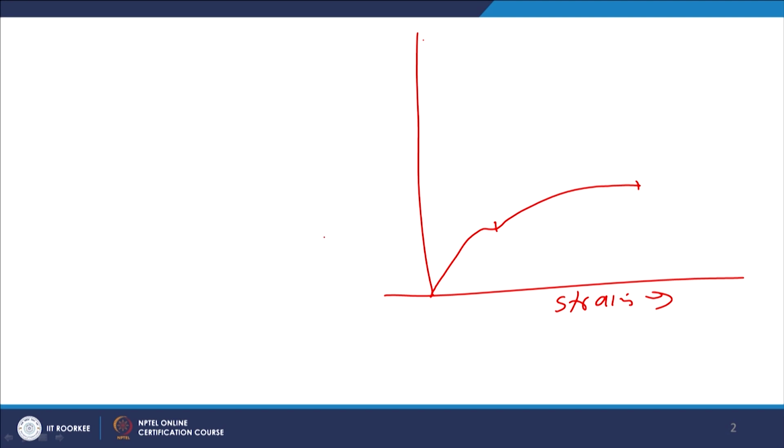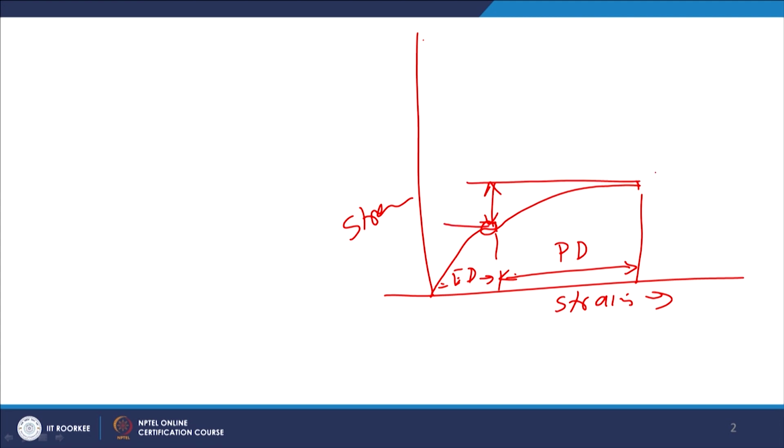Say this is a typical engineering stress-strain curve for a metal which does not show much work hardenable behavior. For such large plastic strain values, say this is the elastic limit, this is the plastic deformation zone, and this is the elastic deformation zone. The stress requirement is increasing very slowly with the increase of strain. So, this will be considered as a low work